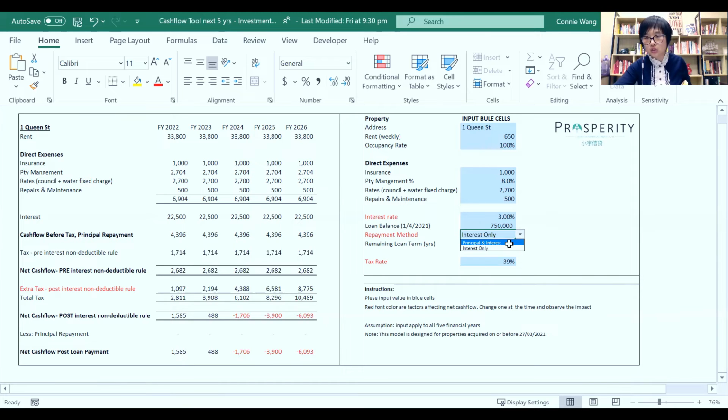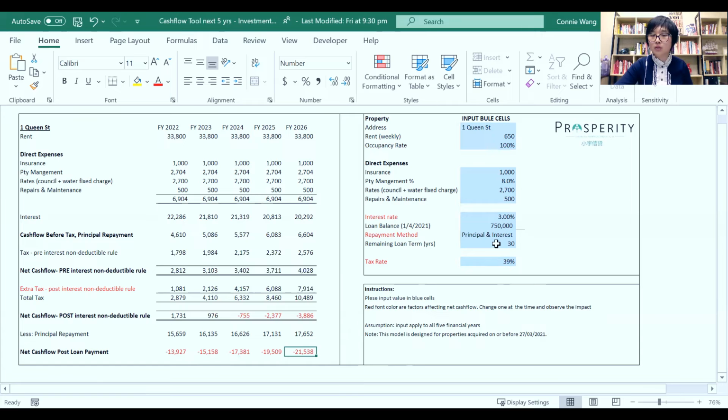And now I'm going to change that to principal and interest. Please watch the left-hand side of my screen, just see how the cash flow is going to change as soon as I change the method. Now you can see for 2026, you have to tip in $21,538. Okay. That's because you not only pay the interest, but you also pay principal.